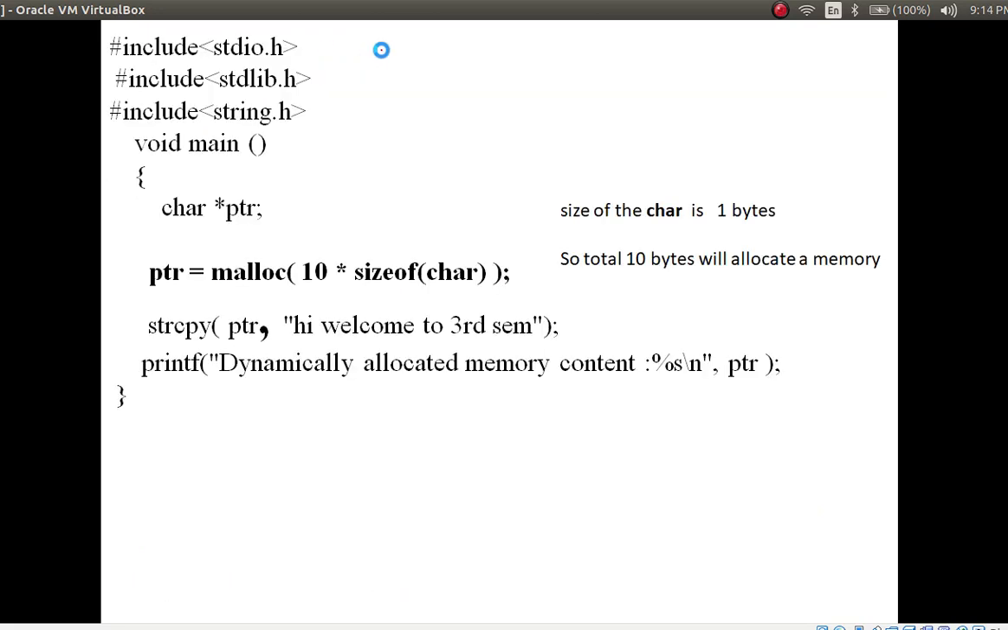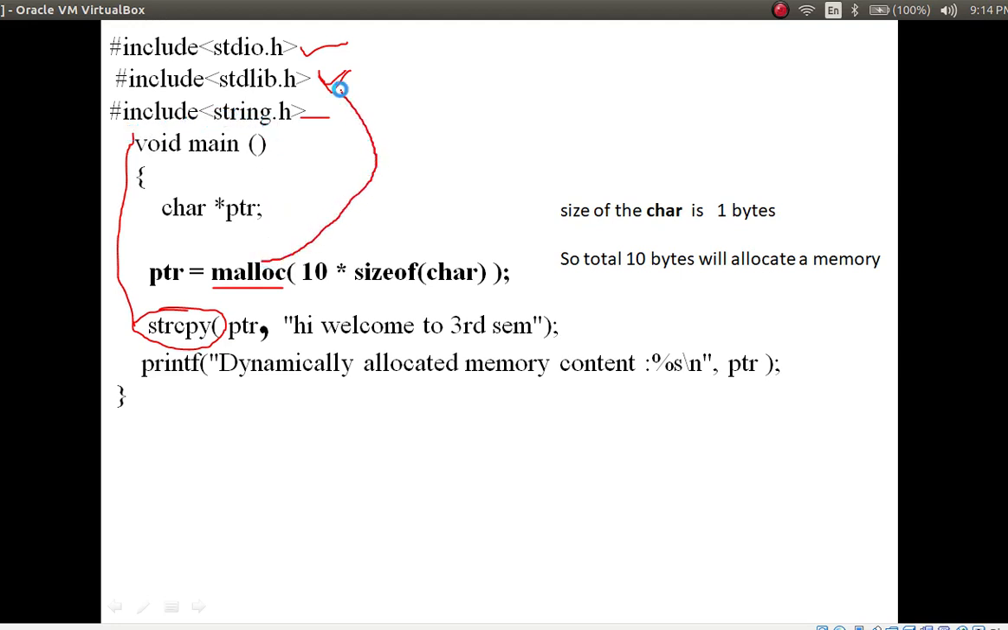See this example. Here stdio.h is common for the C language, and the next header file is stdlib. Why are we using it? Because we are using the malloc function, or dynamic memory allocation functions. So that's why we have to use stdlib.h. And the string header, why are we using it? We are using string built-in functions. Due to this we are using #include string.h.